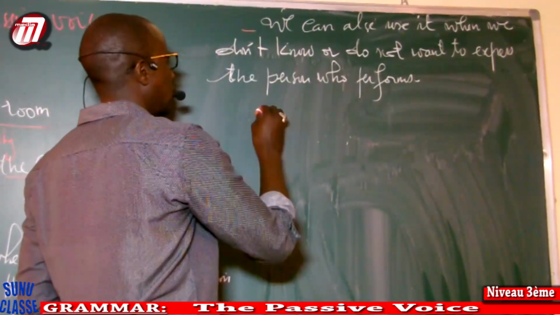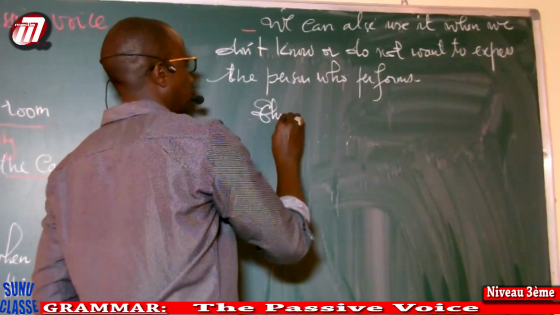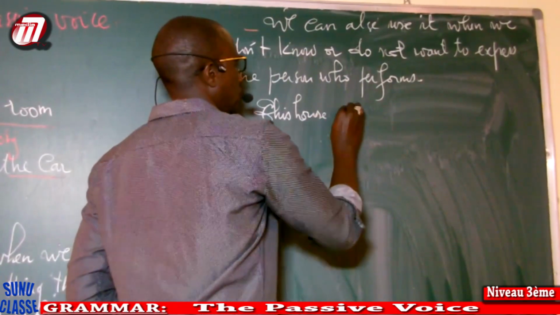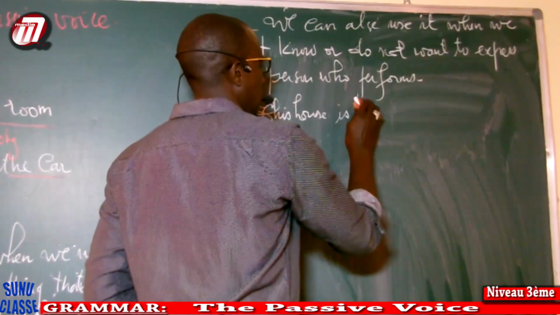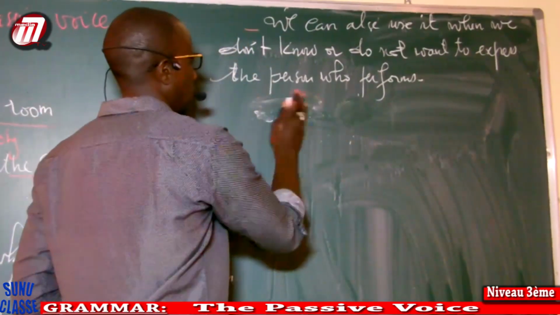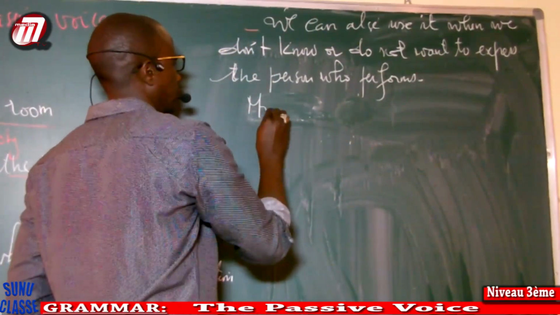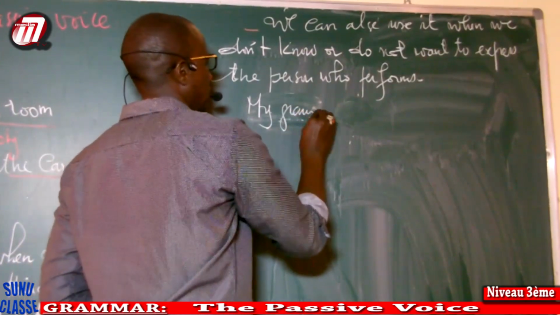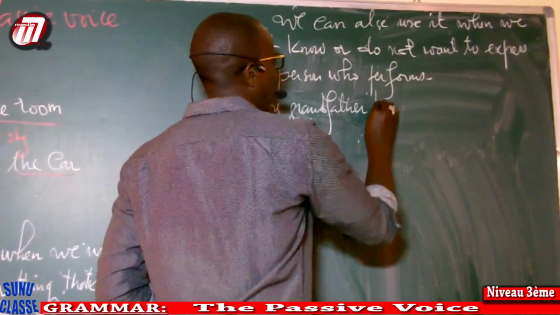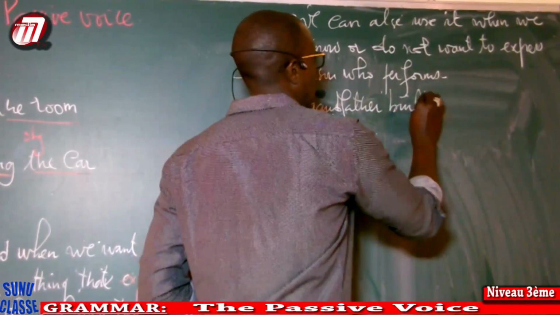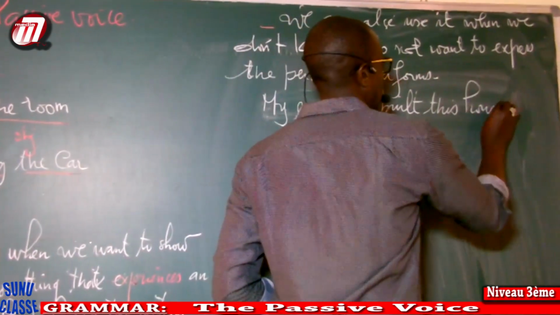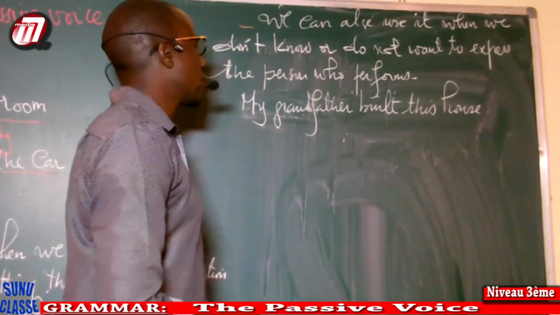I say, my grandfather built this house. Look here.